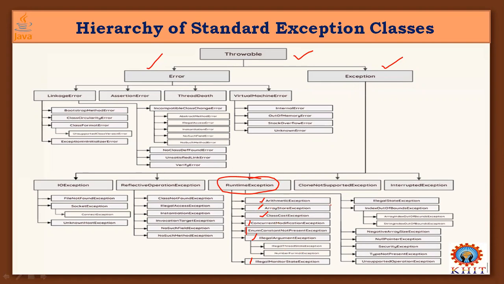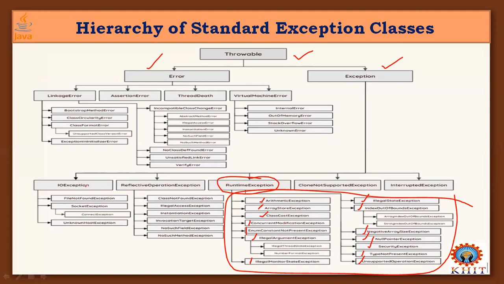There are also other subclasses in RuntimeException: IllegalStateException, IndexOutOfBoundsException, NegativeArraySizeException, NullPointerException, TypeNotPresentException, UnsupportedOperationException, SecurityException. All these we can usually handle in our programs, and most of the time these are what we cover in this chapter of our Java curriculum, exception handling.